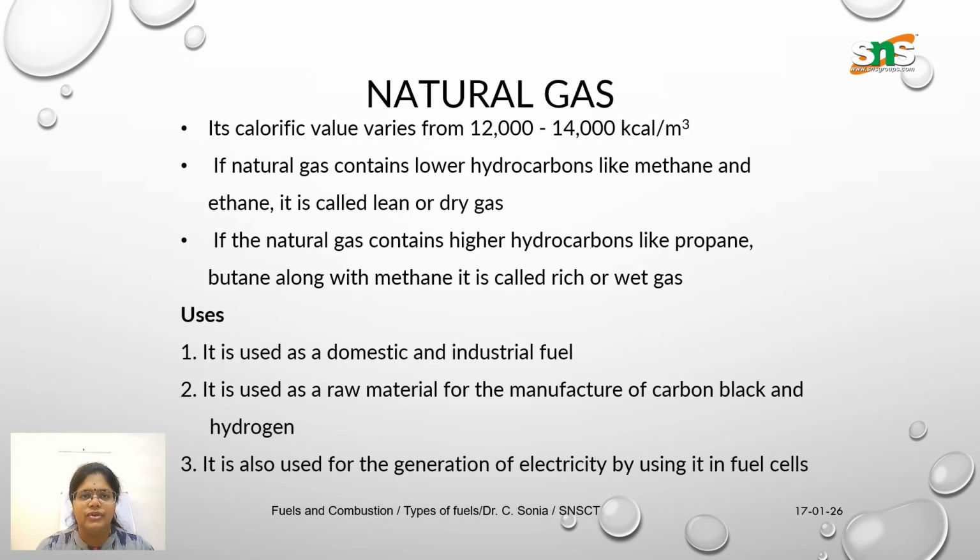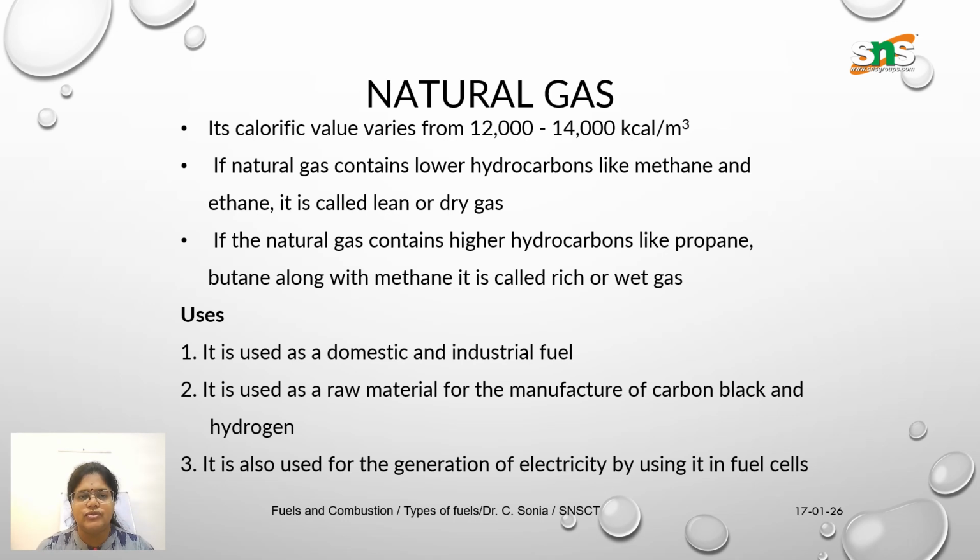Its calorific value varies from 12,000 to 14,000 kilocalories per meter cube. If natural gas contains lower hydrocarbons like methane and ethane, it is called lean or dry gas. If it contains higher hydrocarbons like propane and butane along with methane, it is called rich or wet gas.